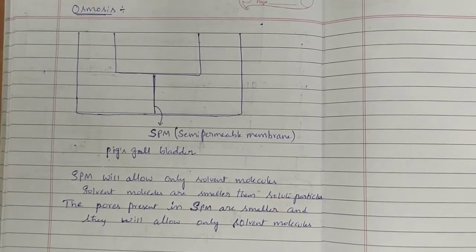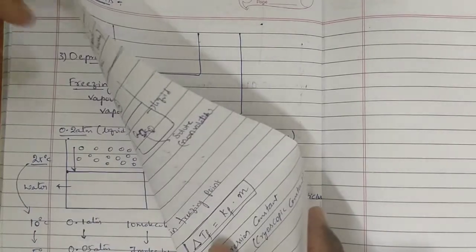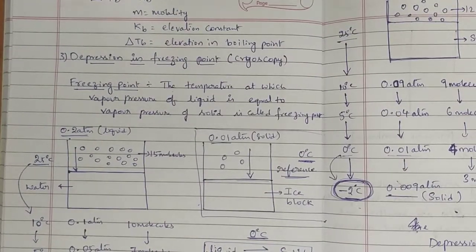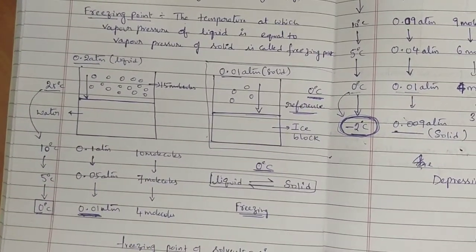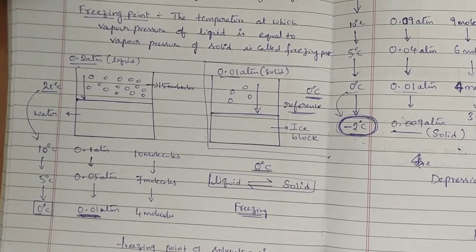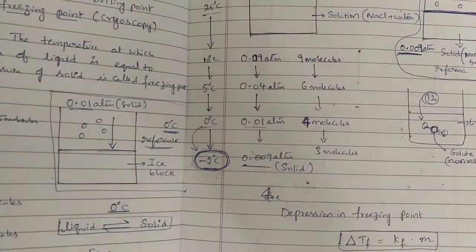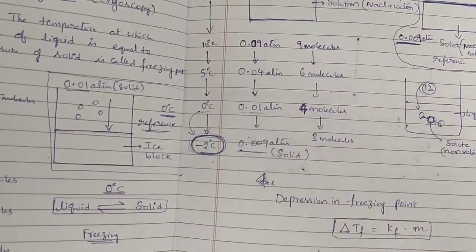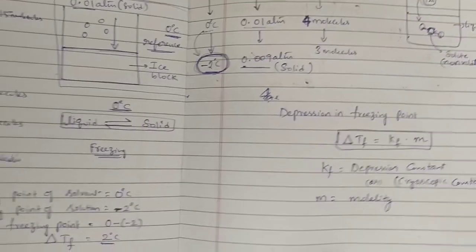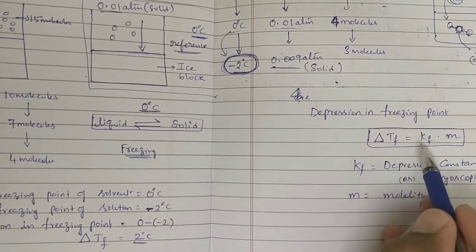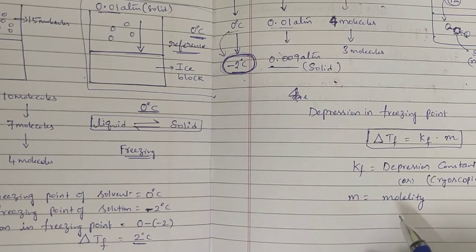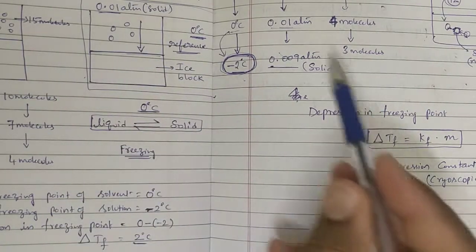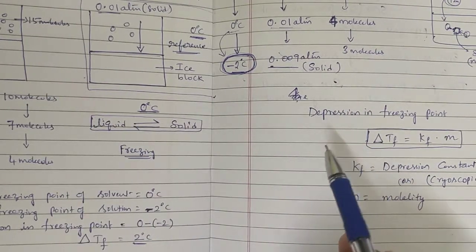Okay. I hope you are very clear about today's class. In today's class, we have seen one colligative property, that is depression in freezing point. Depression in freezing point is nothing but when a solvent is mixed with a little amount of non-volatile solute, its freezing point is lowered. How much it is lowered is called depression in freezing point, and the formula is delta Tf equals Kf into m. Kf is the depression constant or cryoscopic constant, and m is the molality. In what way the freezing point is lowered, all these things we have seen clearly.